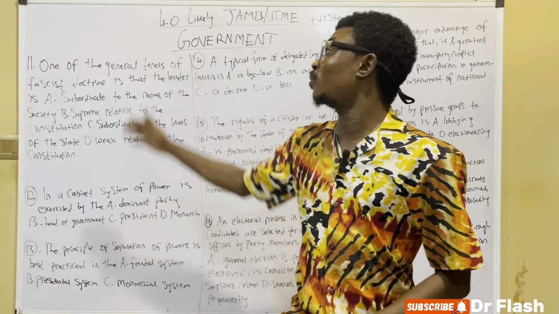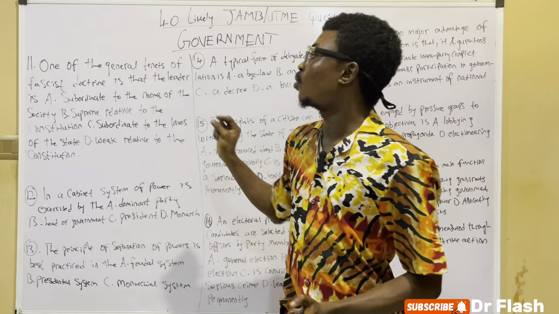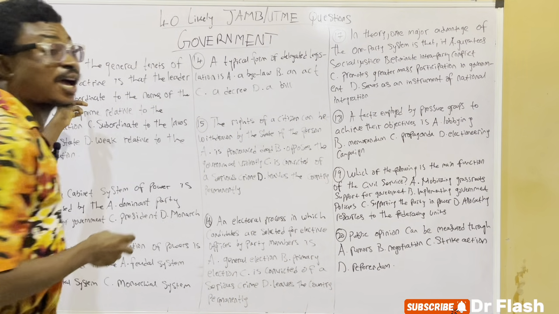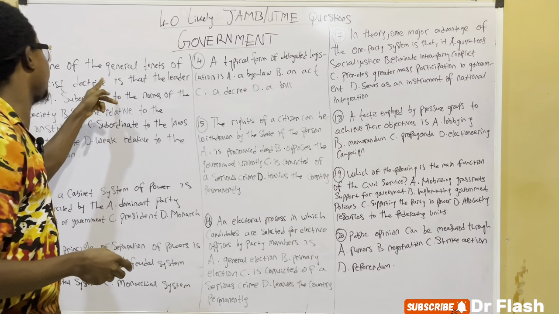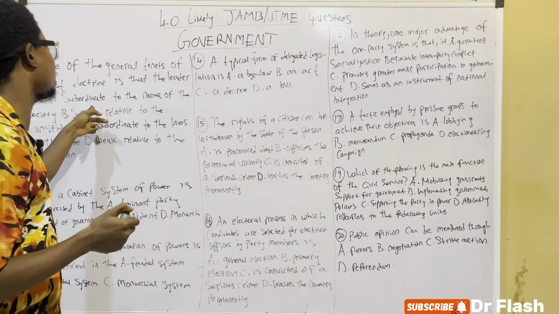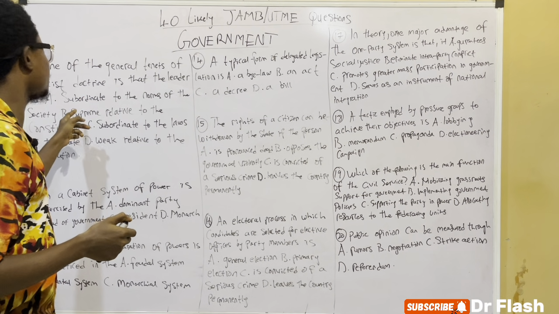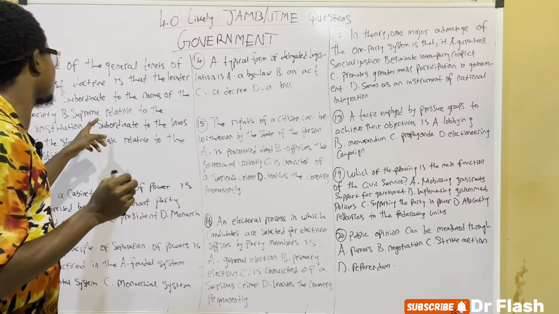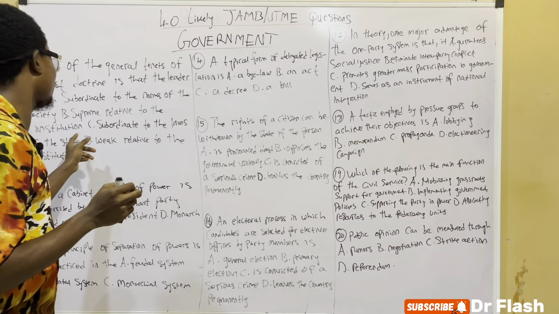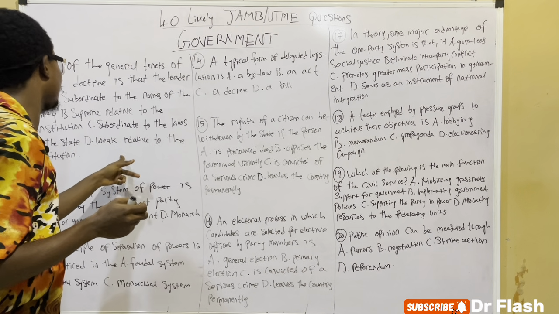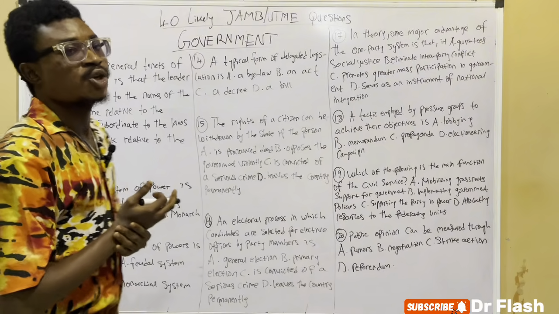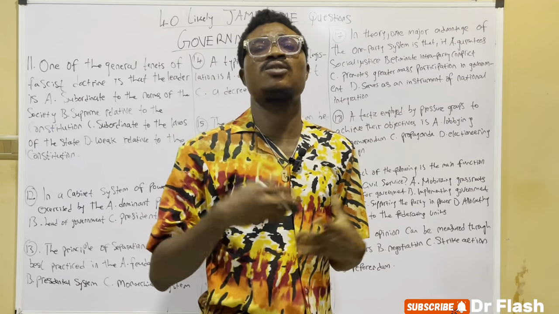So moving on to the 11th question. One of the great tenets of fascist doctrine is that the leader is: A, subordinate to the norms of the society; B, supreme relative to the constitution; C, subordinate to the laws of the state; and D, weak relative to the constitution. So the first thing you should take note of here is fascism.